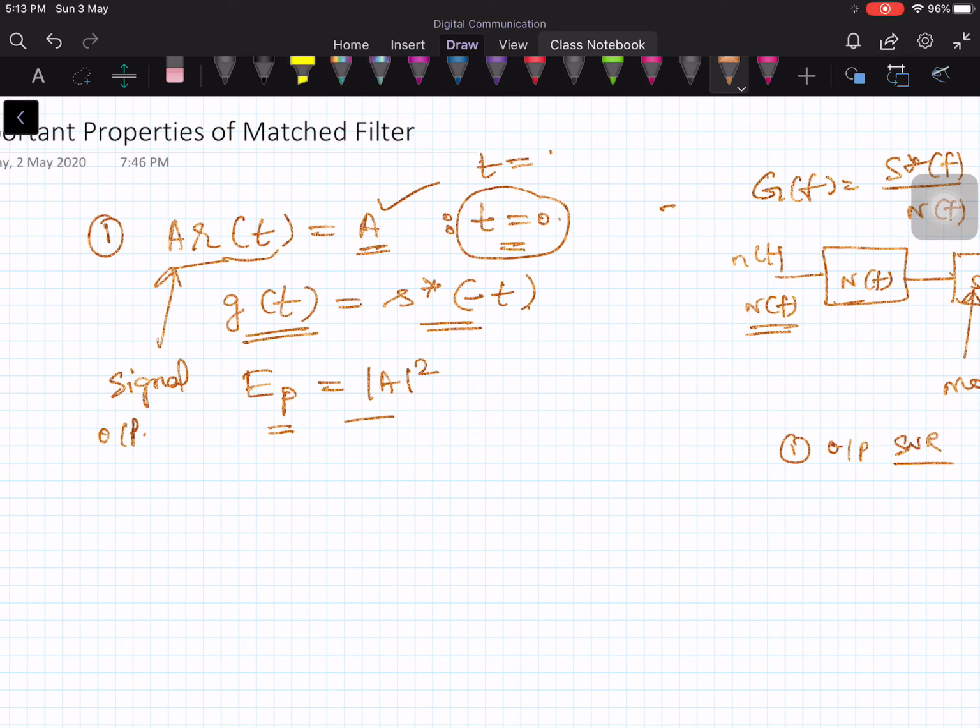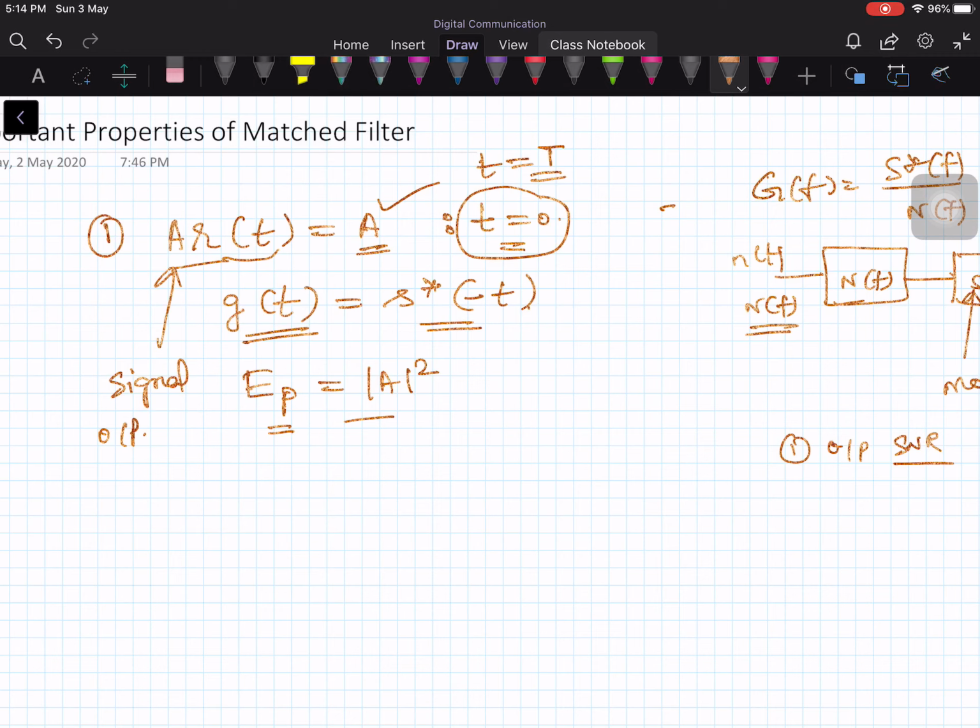Sometimes people will choose t equal to capital T also. And I'm sorry, I'm staying nearby a big banyan tree, and my house is near to the big banyan tree, and there are so many bats. These bats are screaming, so kindly bear this noise. Suddenly they started to scream, and there are hundreds and thousands of bats. All are big bats, so I'm helpless.